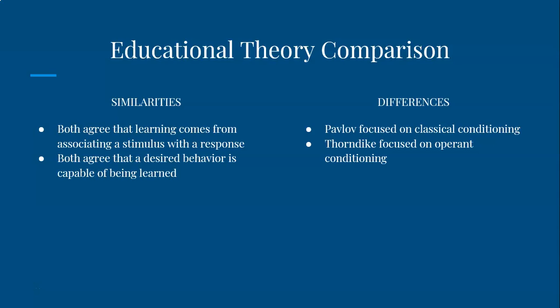And the difference between the two is that classical conditioning depends on developing associations between events, whereas operant conditioning involves learning from the consequences of our behavior. So overall, the two had a similar yet pretty different perspective in terms of learning and in terms of education in general.